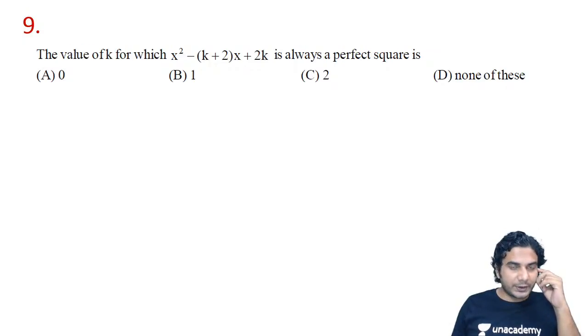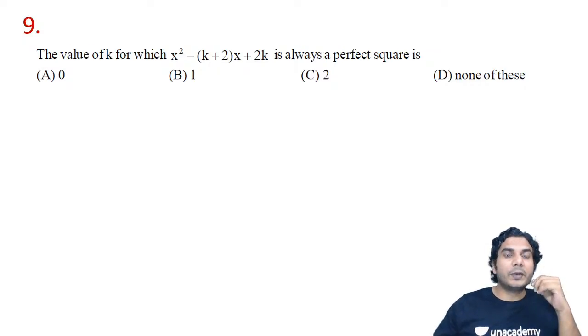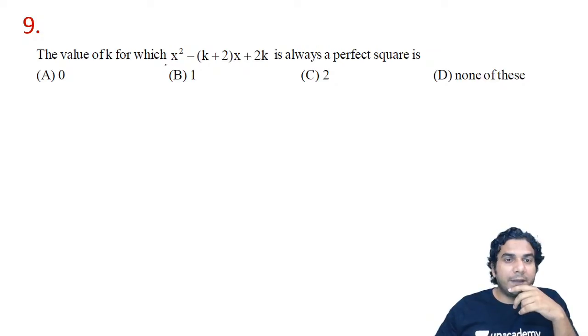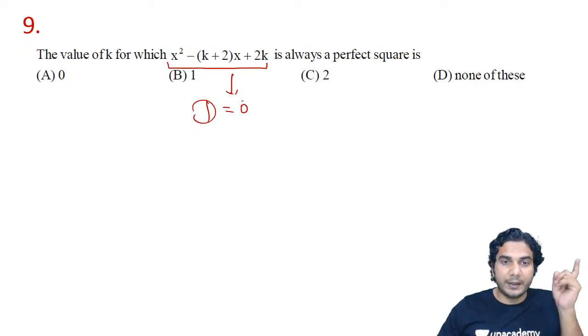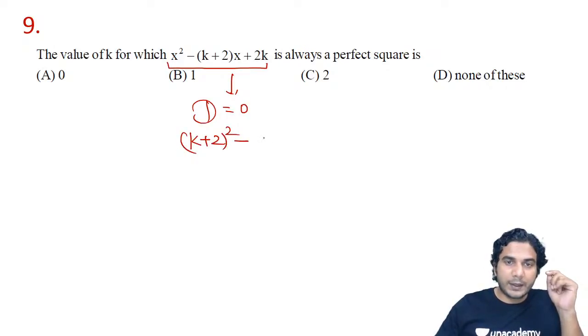What was the condition? So the condition was, if this quadratic expression is a perfect square, then its discriminant should be 0. Roots should be repeated, equal. So what is the discriminant? The discriminant of this is (k + 2) whole squared, minus 4 into 1 into 2k, is equal to 0.